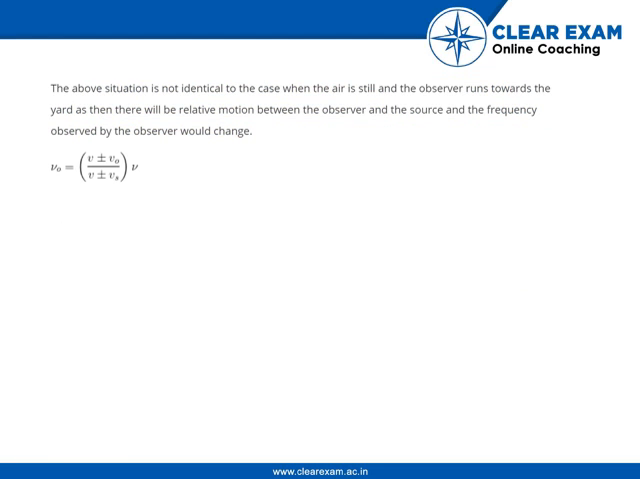The above situation is not identical to the case when the air is still and the observer runs towards the yard, as there will be relative motion between the observer and the source, and the frequency observed would change as v0 equals (v plus or minus v0) divided by (v plus or minus vs) multiplied by the frequency.